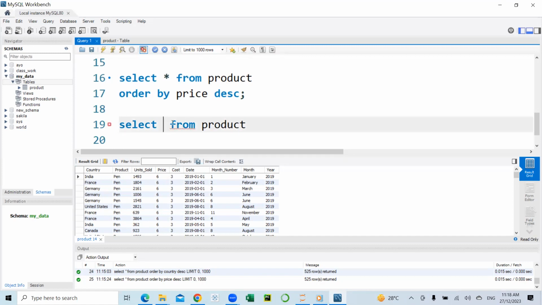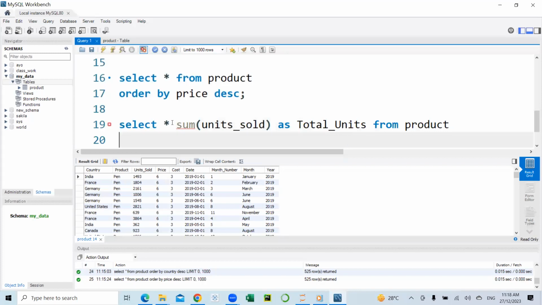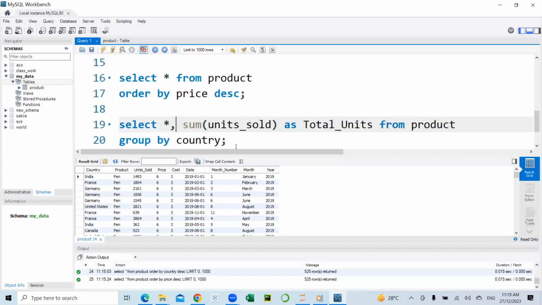Or let me say, okay, then sum of units sold. Okay.